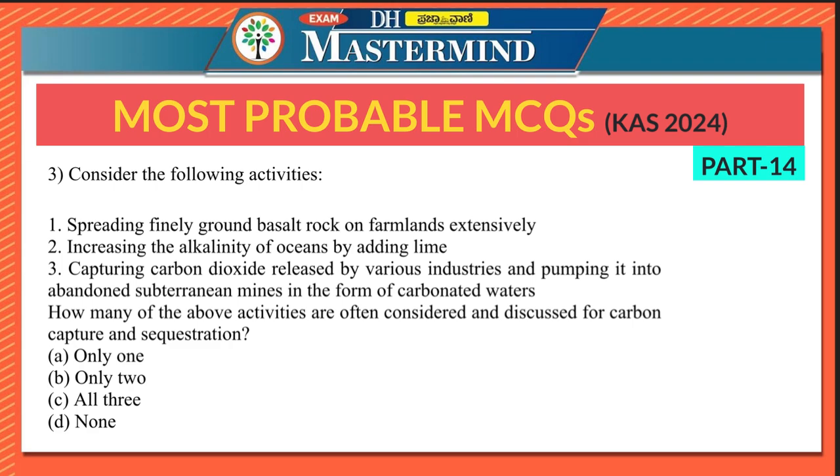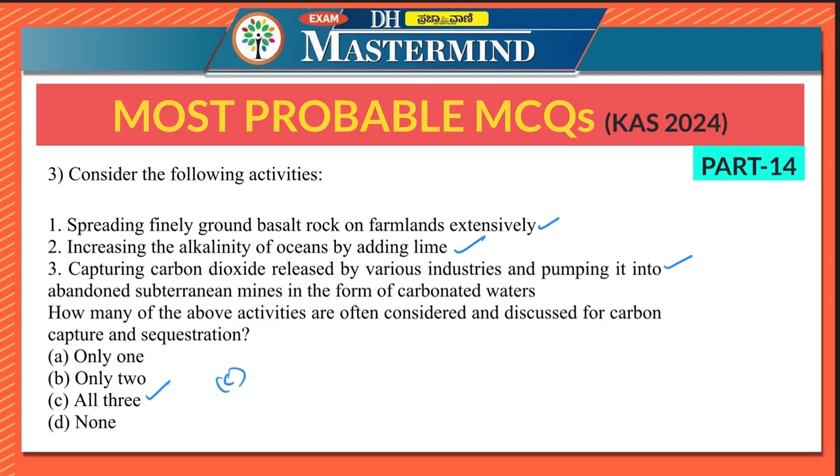Third question says, consider the following activities. Spreading finely ground basalt rock on farmlands extensively, increasing the alkalinity of oceans by adding lime, capturing carbon dioxide released by various industries and pumping it into abandoned subterranean mines in the form of carbonated waters. How many of the above activities are often considered and discussed for carbon capture and sequestration? So here all the three are considered for carbon sequestration. Therefore, the right option is option C, all three. What is carbon sequestration? Carbon sequestration is nothing but capturing carbon dioxide.